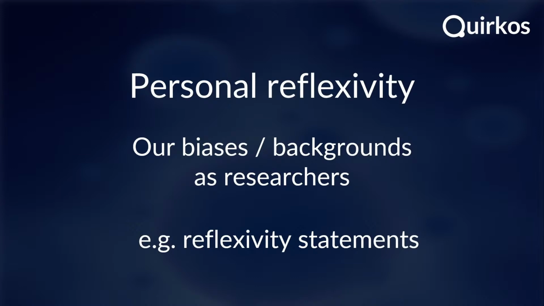Are they someone that they would see associating with the participant? Is it something like autoethnography, where the researcher is actually very closely connected to the context? Or is it someone who's looking as an outsider into a process they don't understand? Are they looking from a Western privileged country into research which is being done into a developing country? Or are they trying, as an academic researcher, to understand a very different context, such as how minors interact socially or something like that? So reflexivity statements are one of the ways that we can improve the quality of research by looking at our own reflexivity.